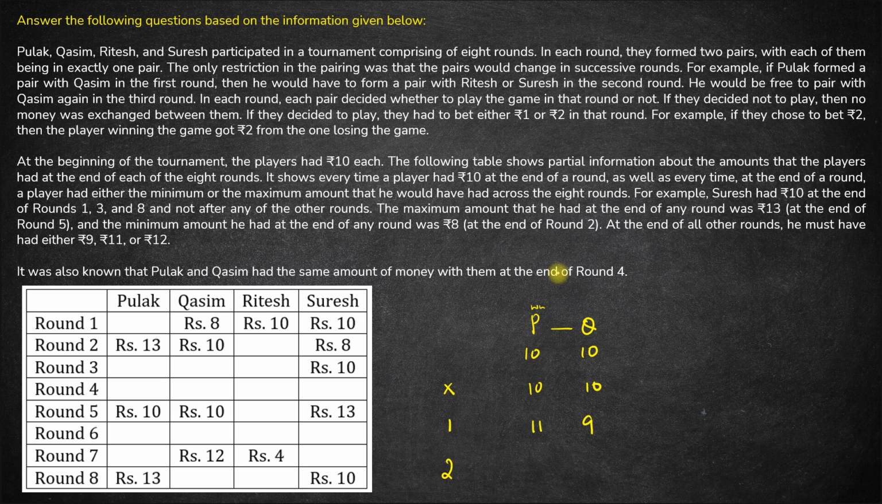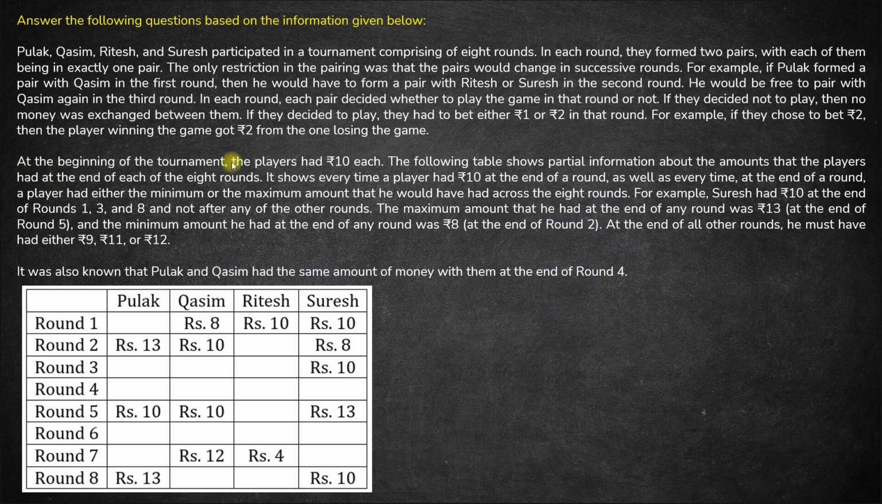If they bet 2 rupees and now assume that Q wins. So now P will give 2 rupees to Q. So P will be left with 8 rupees. Q will have 12 rupees at the end of first round. So these are the three possible cases. No betting, betting of 1 rupee, betting of 2 rupees. Okay?